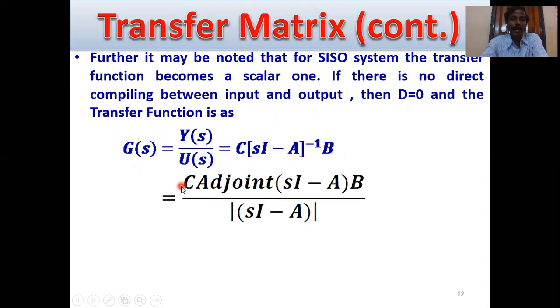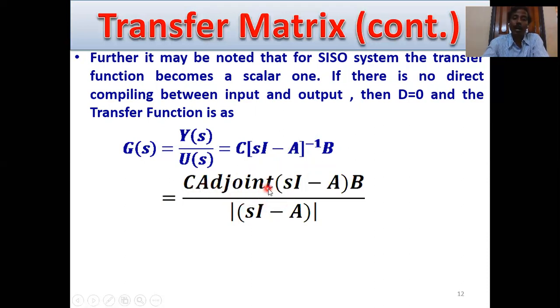So what is the other form? C times adjoint of (sI minus A) times B by determinant of (sI minus A), because (sI minus A) inverse equals adjoint of (sI minus A) divided by determinant of (sI minus A). So for the SISO system, this is the transfer function.